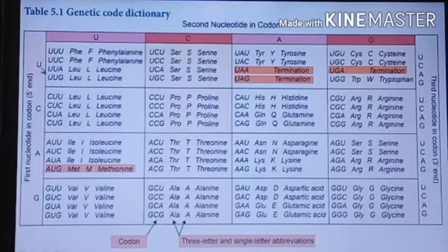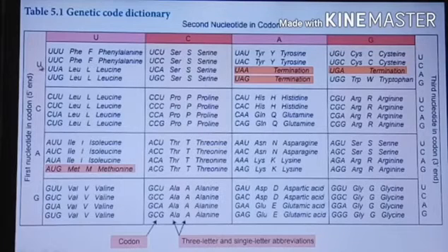Come to the next one, U and A, A: leucine, the letter is L. Last one, U and G: leucine, L. In that way you have to write.